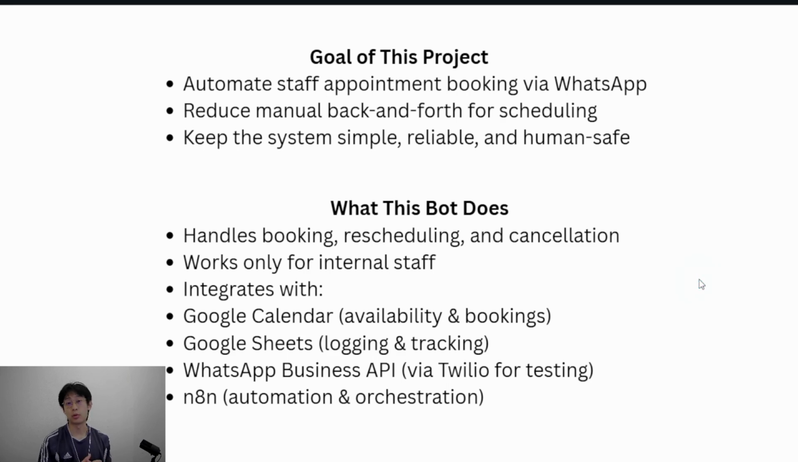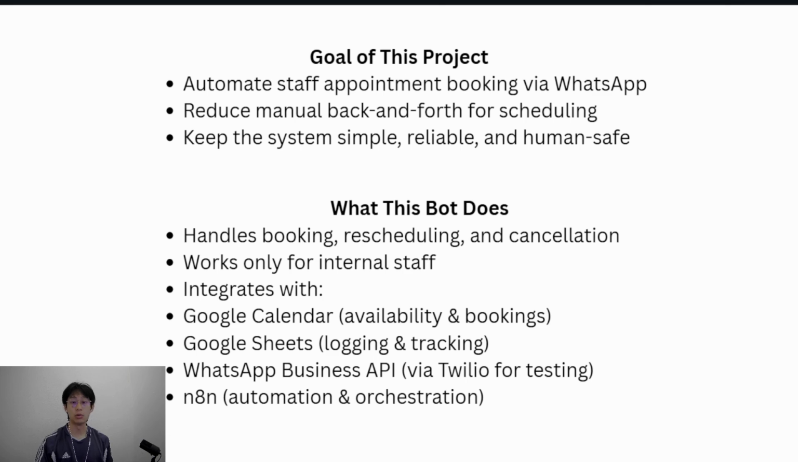With those requirements in mind, the goal of the project was very focused: to reduce manual back and forth for internal staff appointment scheduling while keeping the system simple, predictable, and easy to maintain. The bot handles three main actions: booking, rescheduling, and canceling appointments. It checks real availability from Google Calendar, logs confirmed actions to Google Sheets, and communicates entirely through WhatsApp.